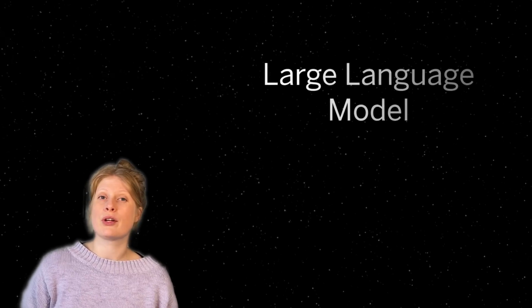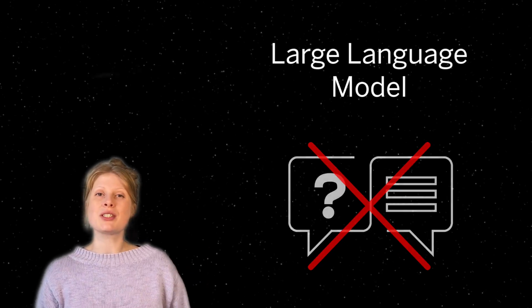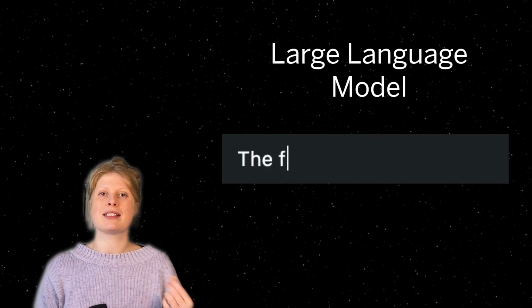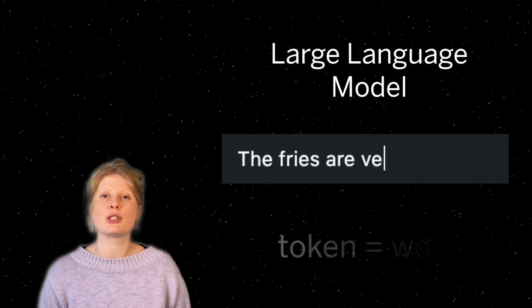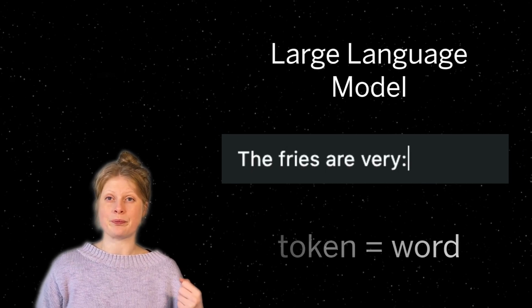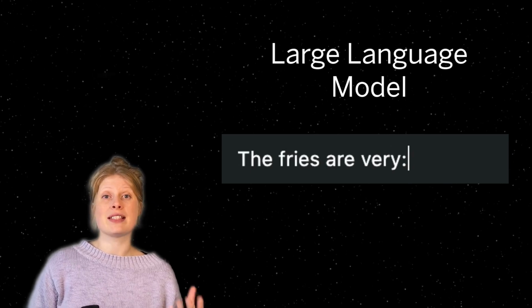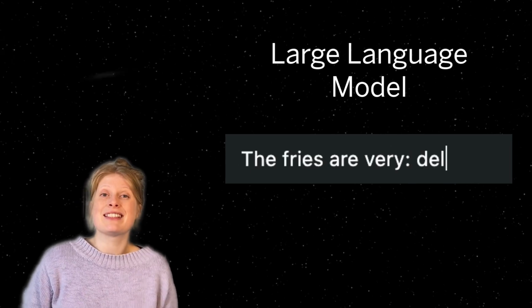Now, large language models cannot converse by default. What they essentially do is just predict the next token in a sequence. For simplicity, let's assume one token is one word. So in this sentence, "the fries are very", GPT-4 predicted "delicious".